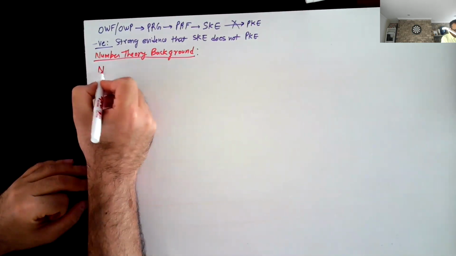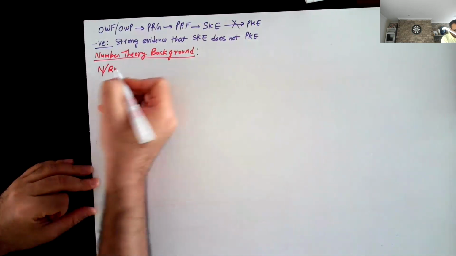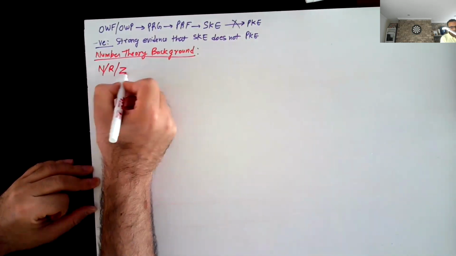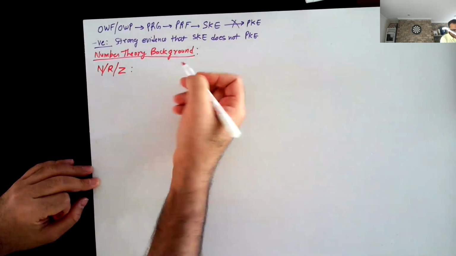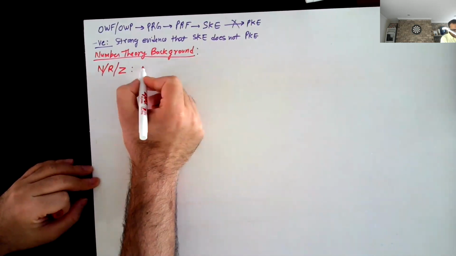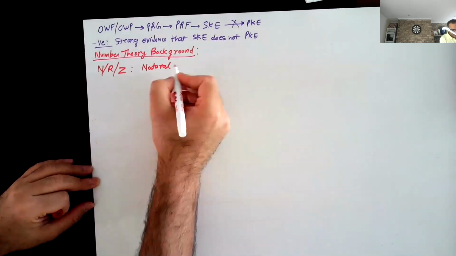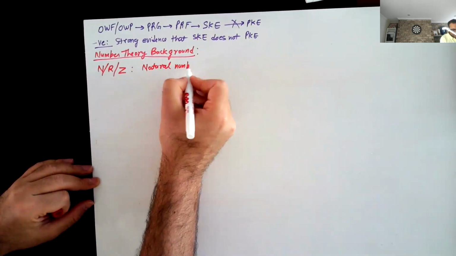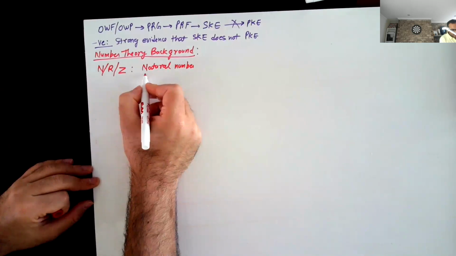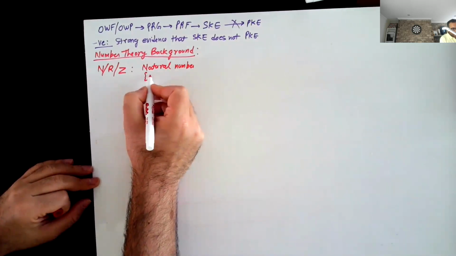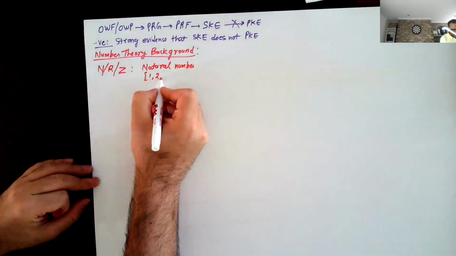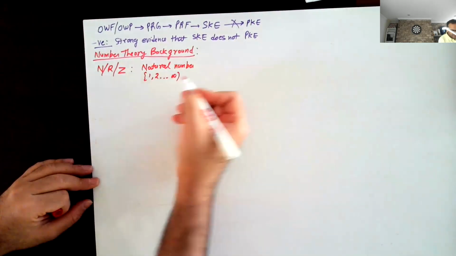We have natural numbers, we have real numbers, and we have Z, which is the integers. Natural numbers is just numbers from 1 up to infinity.